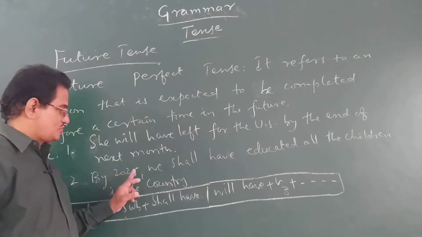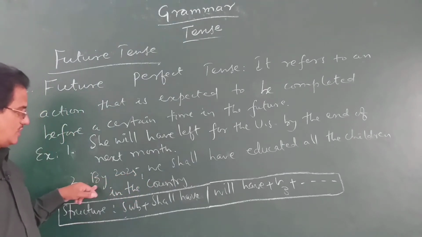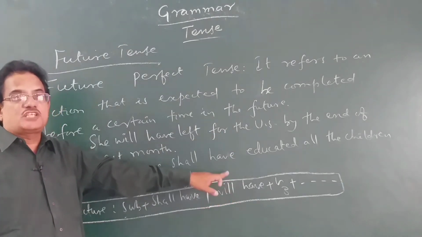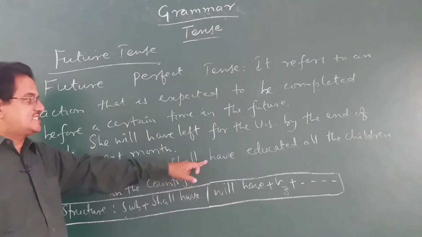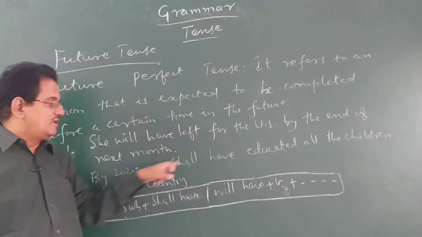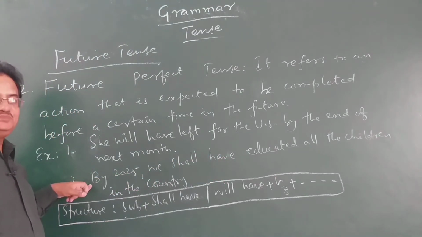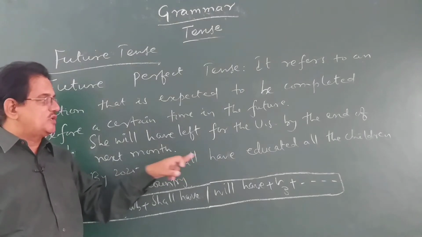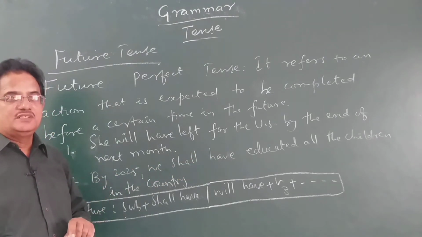So, by 2025, before this certain time only, we shall have educated, future perfect tense. This action is expected to take place before this time. By 2025, we shall have educated all the children in the country.